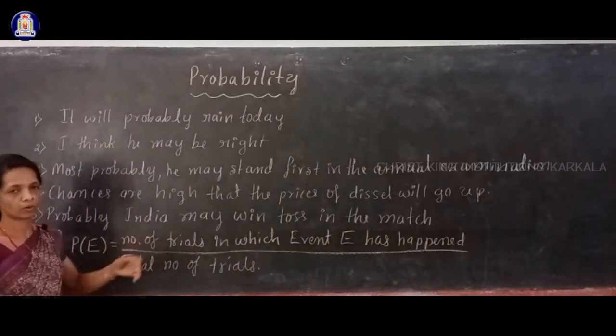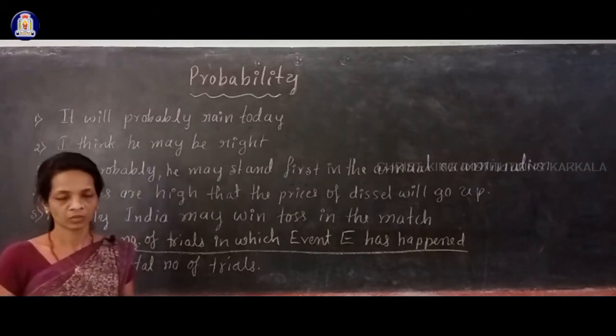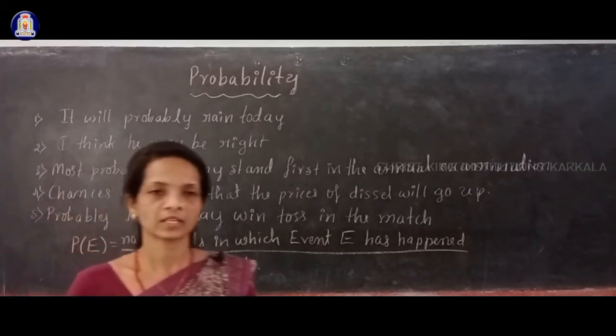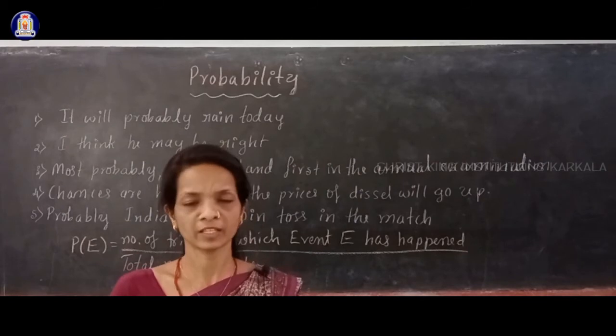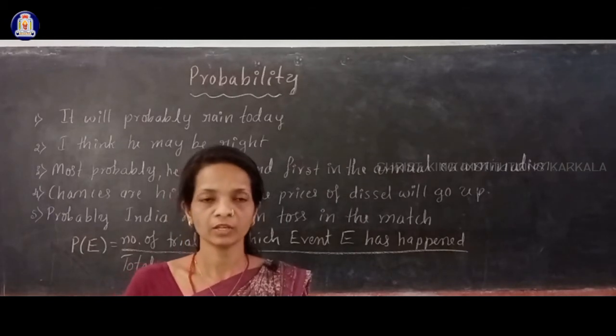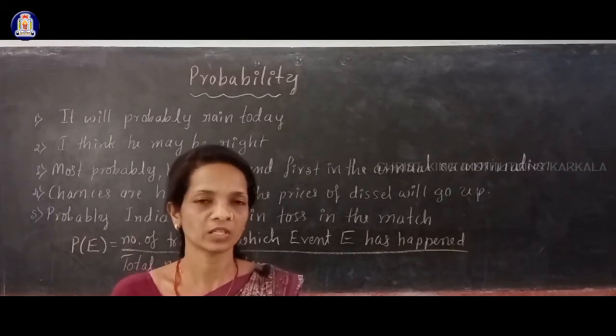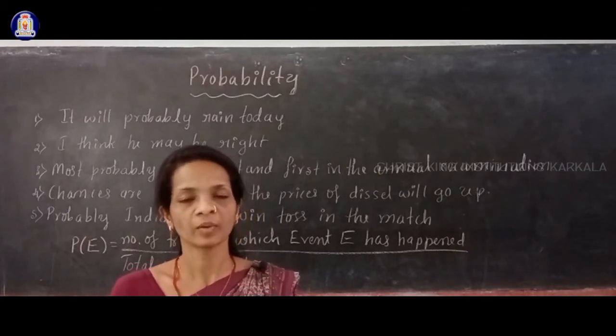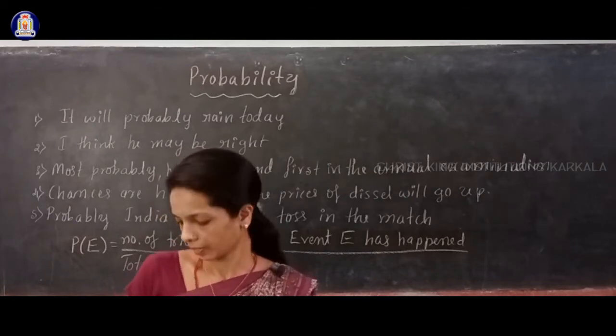If I say this formula alone, then you can't understand anything. So you have to know some basics about random experiment, outcomes, trials and events. Okay, so next we study what is a random experiment, what is a trial, what is an outcome, and what is an event.